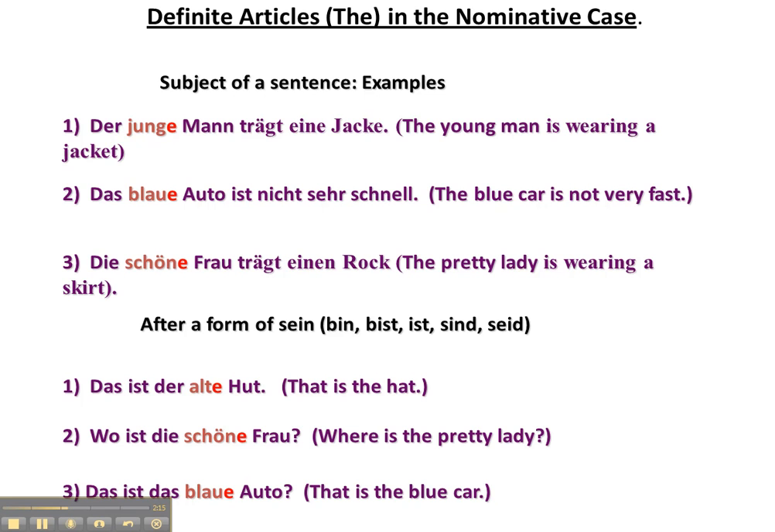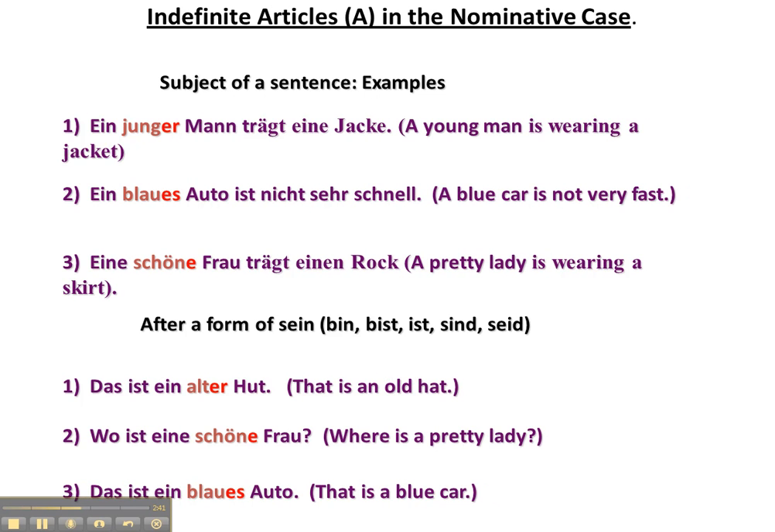Something can also be nominative if it comes after a form of the verb sein. That could be bin, bist, ist, sind, or seid. So the same thing happens. It's still nominative, so the adjectives still take an E ending. Das ist der alte Hut. Wo ist die schöne Frau? Das ist das blaue Auto. So these are all examples of definite articles in the nominative case.